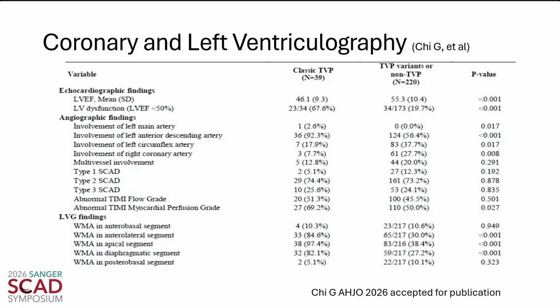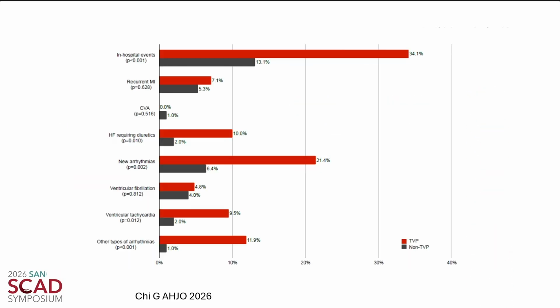And then interestingly, despite the LAD or the artery that runs down the front being the most commonly affected, we saw wall motion abnormalities underneath the heart as well. So it wasn't just LAD involved anterior apical abnormalities. We saw abnormalities in the other parts of the heart muscle as well, as you can see here.